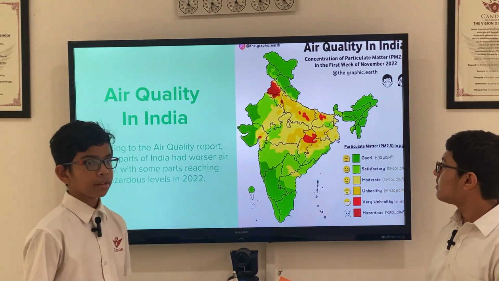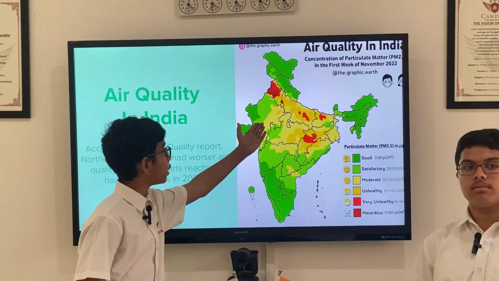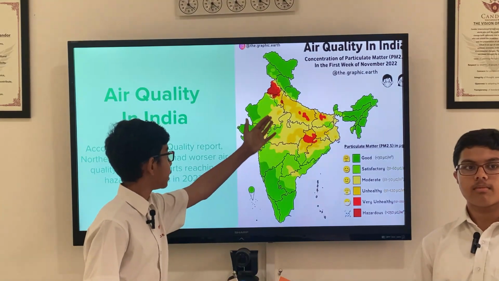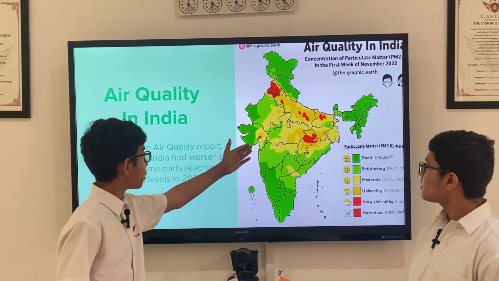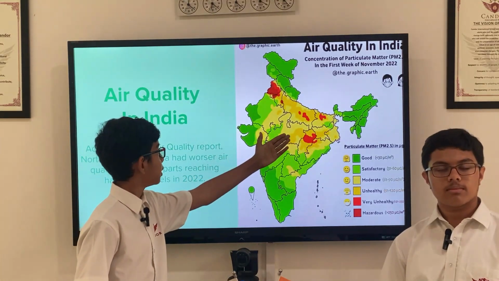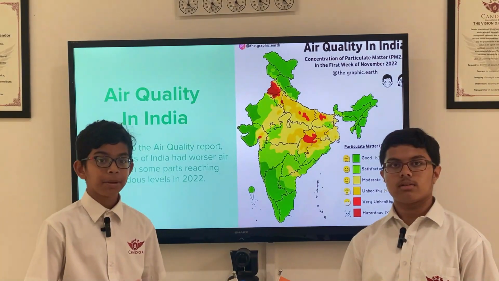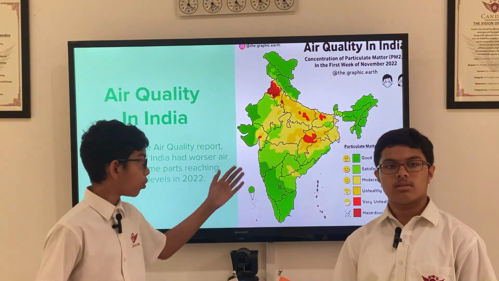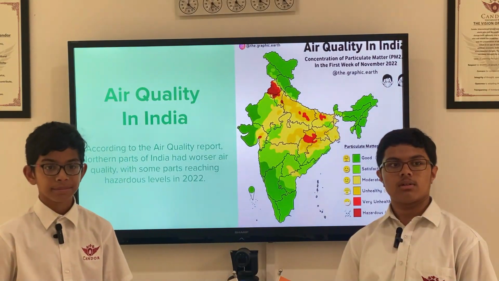Air quality in India. According to this report, we can see that the northern parts of India have much worse air quality compared to the south. This may be because the northern part is way more populous compared to the southern part, meaning that more needs had to be catered to, meaning more industries need to be created, decreasing air quality.